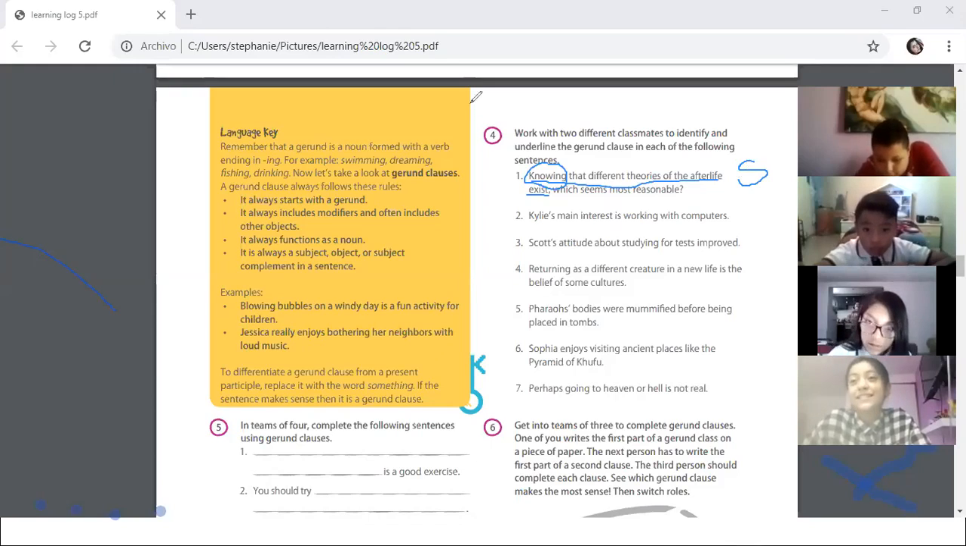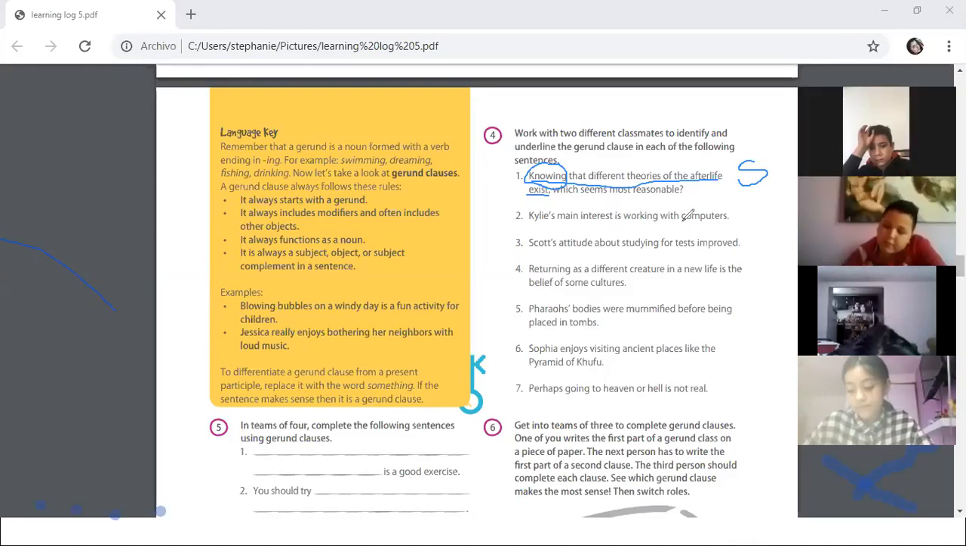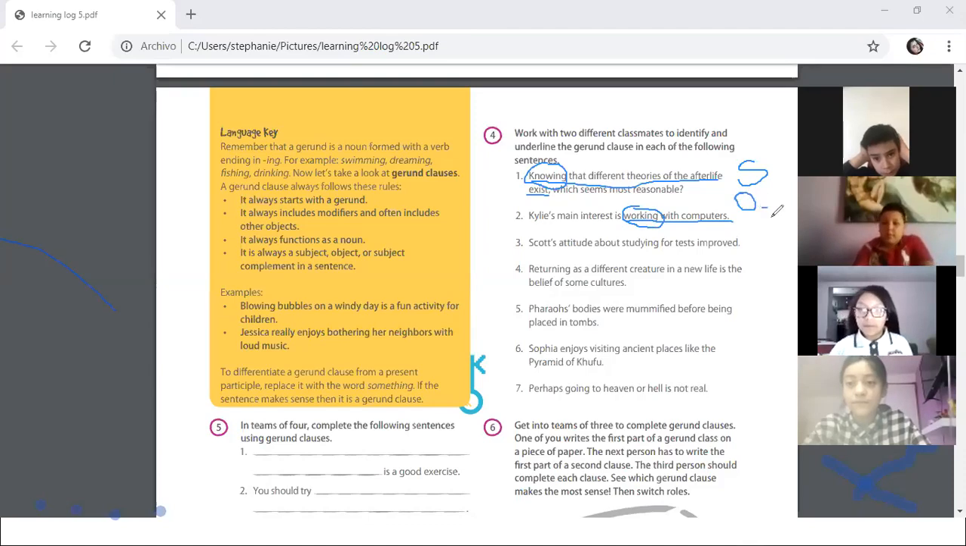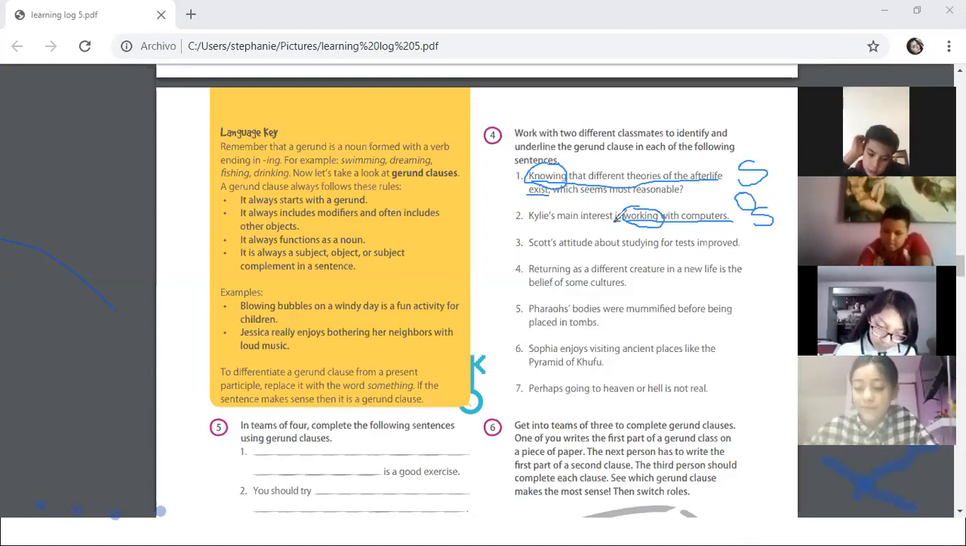Number two. Kylie Main's interest is working with computers. What do you think is the gerund clause, Eric? Working with computers. Exactly. Working with computers is the gerund clause, but specifically the gerund is working, and in this case it is an object of the sentence, because we have here the verb to be.